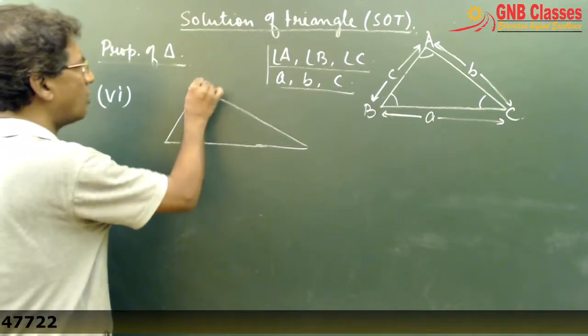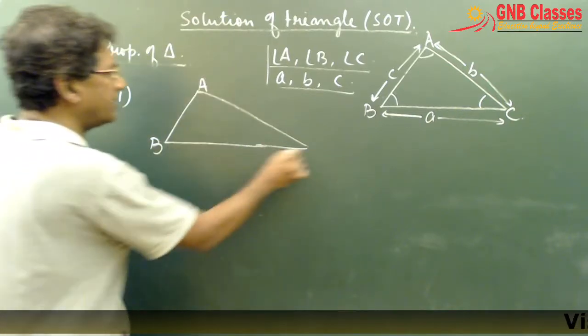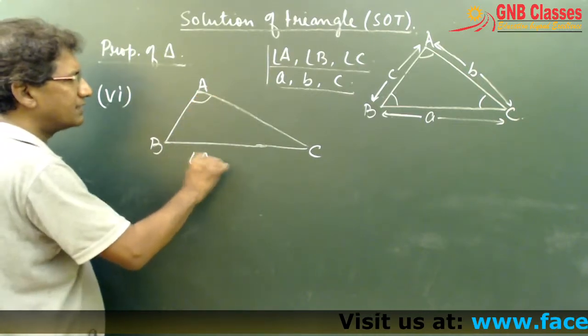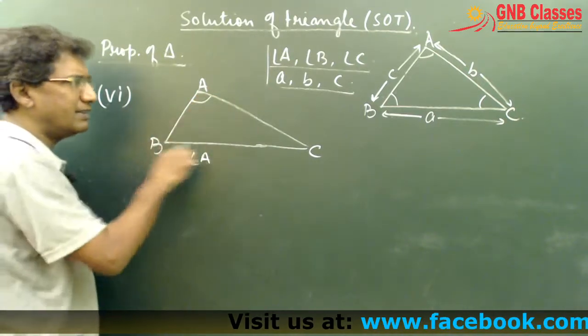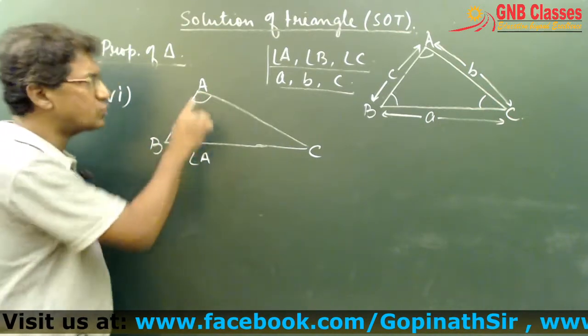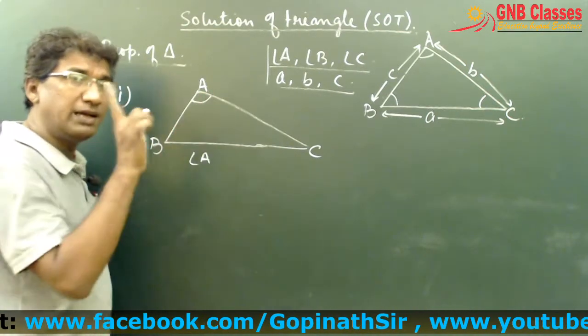The side opposite to the greatest angle is greatest. That is, if angle A is the greatest angle in the triangle ABC, then the side opposite to angle A will be greatest.